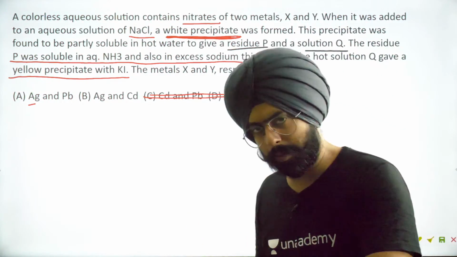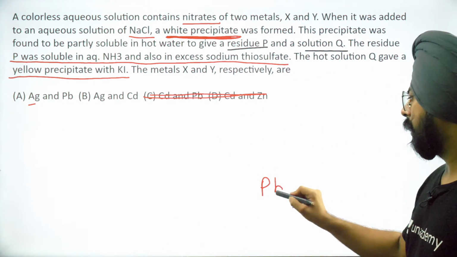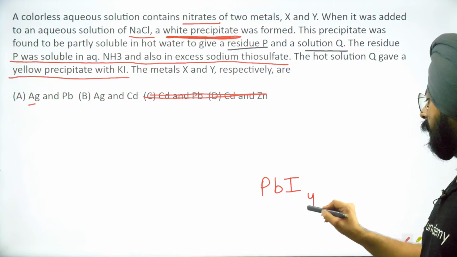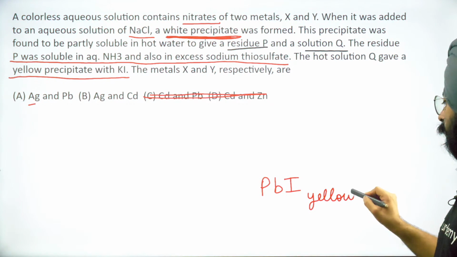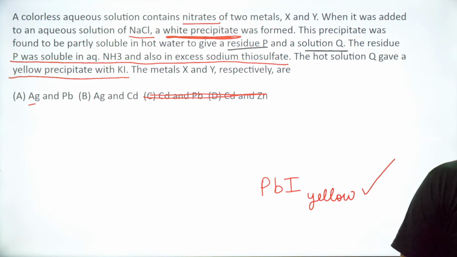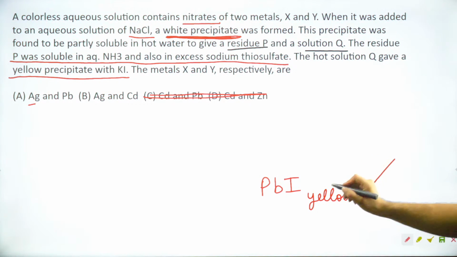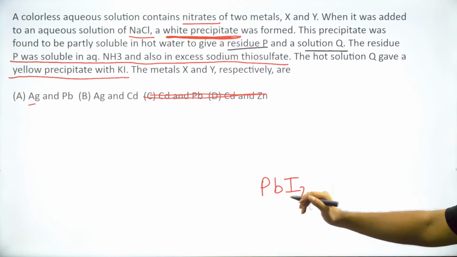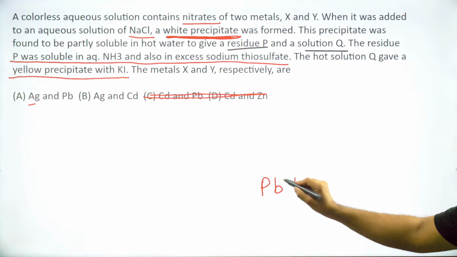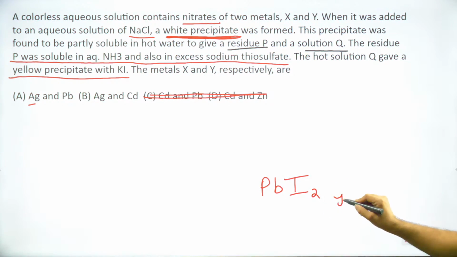Now what you should remember is that lead iodide is yellow in color. PbI2. Just a second. This is yellow in color.